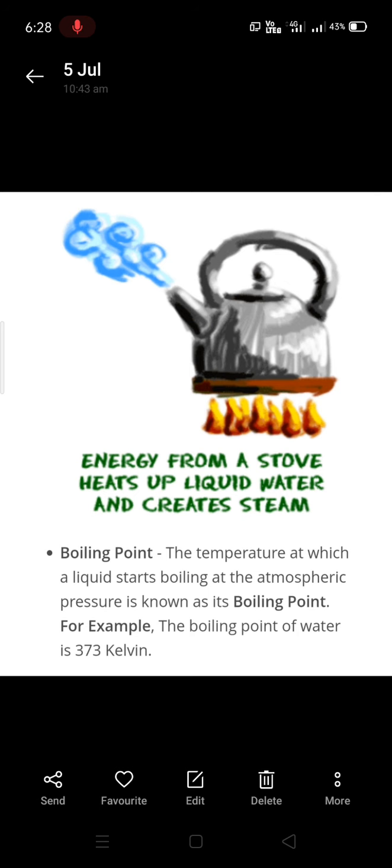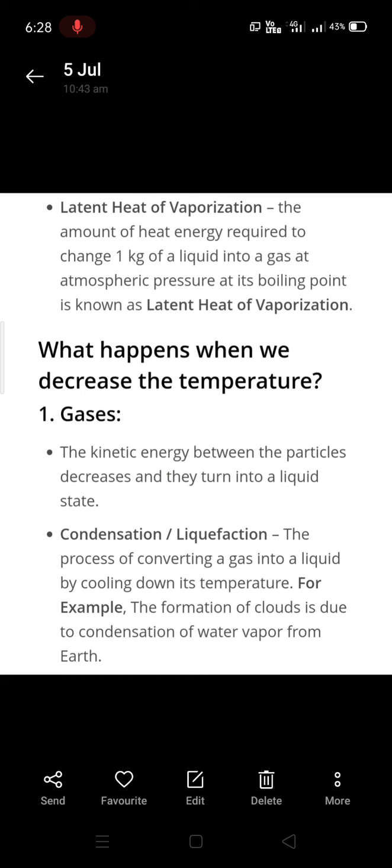The temperature at which a liquid starts boiling at atmospheric pressure is known as the boiling point. The boiling point of water is 100 degrees Celsius or 373 Kelvin. Latent heat of vaporization means the amount of heat energy required to change 1 kg of a liquid into gas at atmospheric pressure at its boiling point.